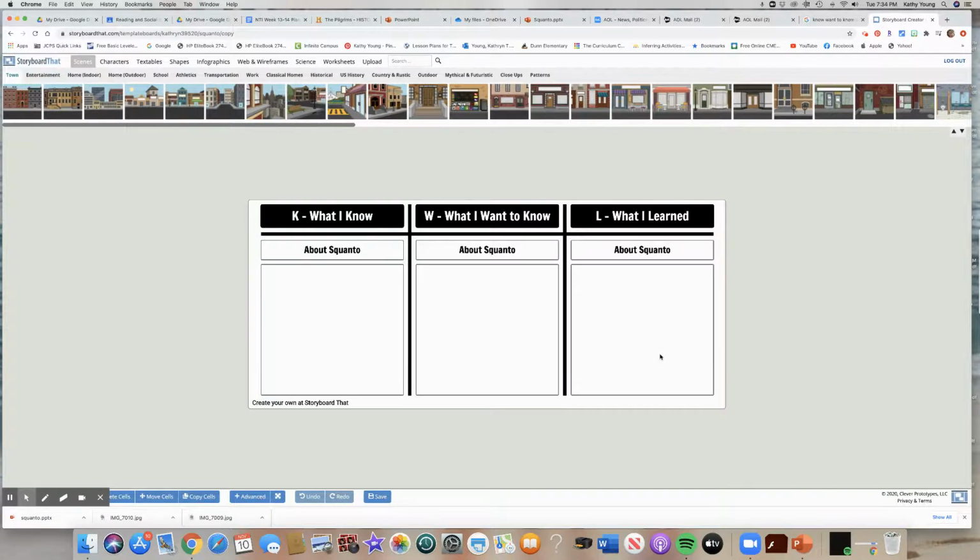Okay, after you're done with that, what I would like for you to do is open the Jamboard and put a Post-it at least on one of the slides. There's a slide of what you know, what you want to know, and what you learned. So I at least want you to put one Post-it. I would love for you to put a Post-it on each slide. Tell me something that you knew already, something that you wanted to know, and something that you learned.